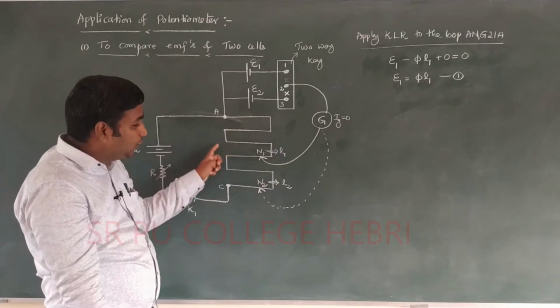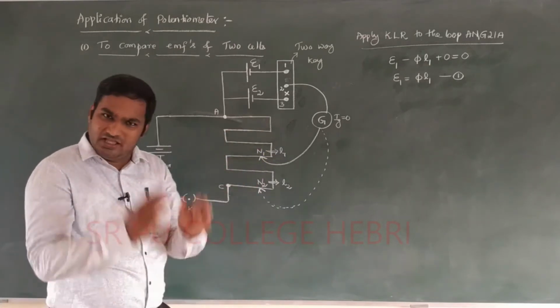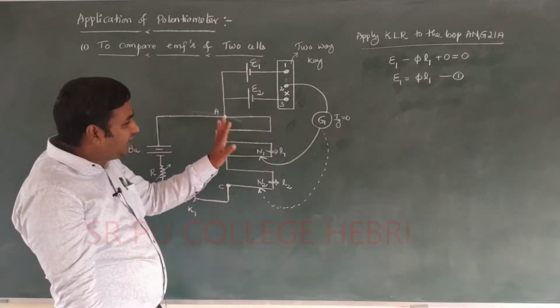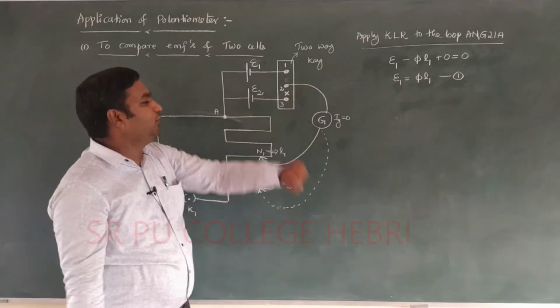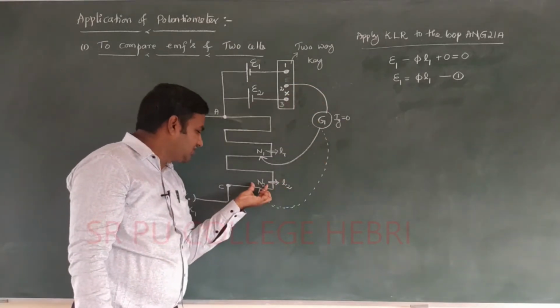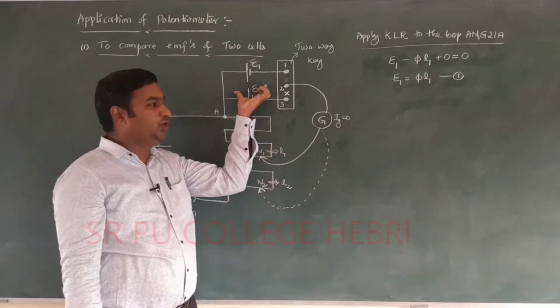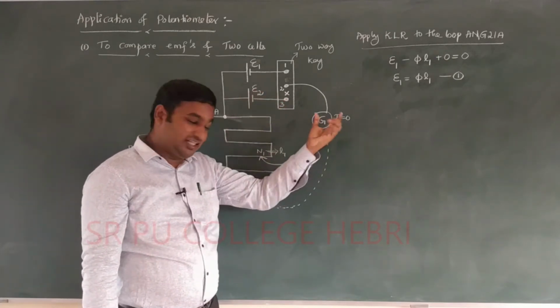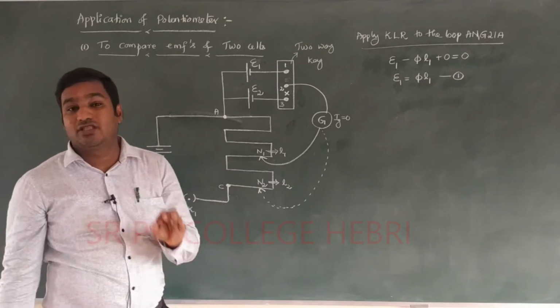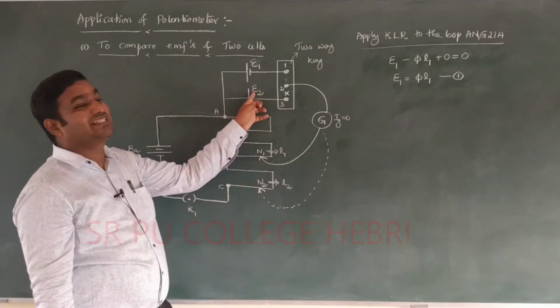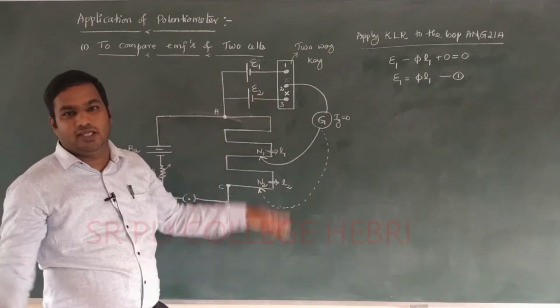This length L2 has a suitable resistance, so there will be a potential drop. By using cell E2, the current flowing through the galvanometer at this particular point is 0. That indicates that N2 is the null point for the second cell of EMF E2.